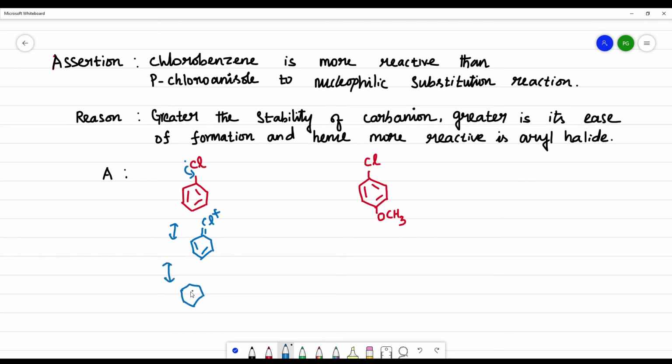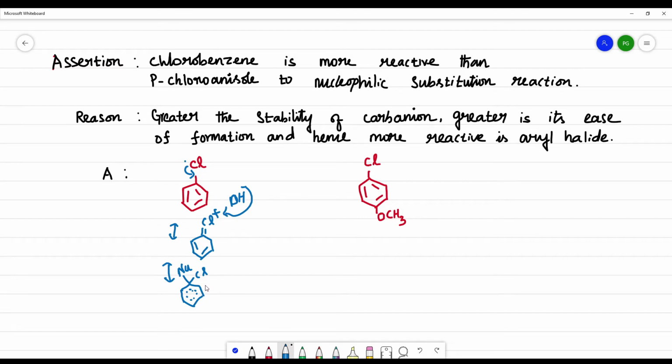There will be delocalization of pi electrons, and this nucleophile will attack this site. Let us take OH as the nucleophile. So this will attack this site.